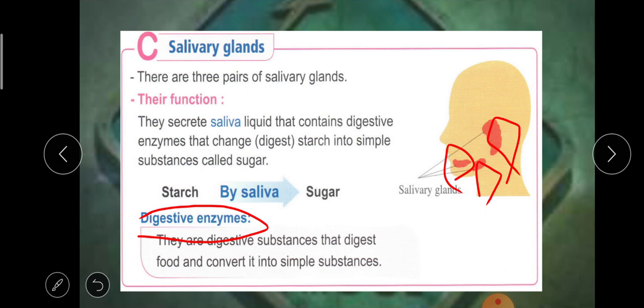It is a digestive substance that changes the food into a simple form. The simple form inside your body is sugar. So saliva changes starch into sugar inside the mouth.